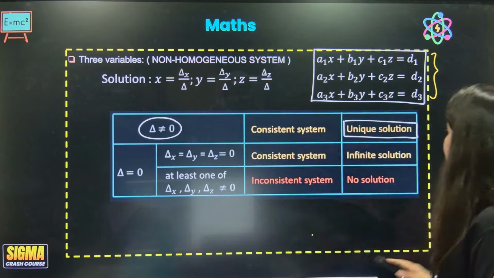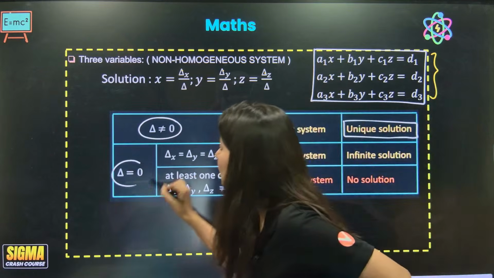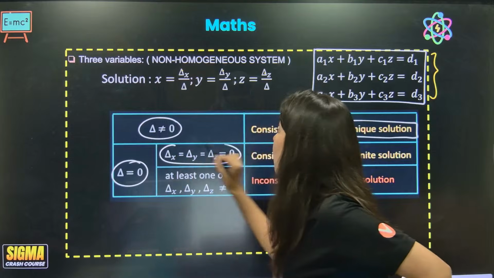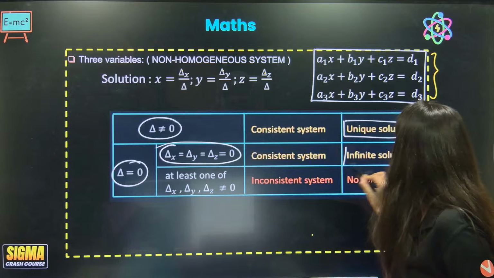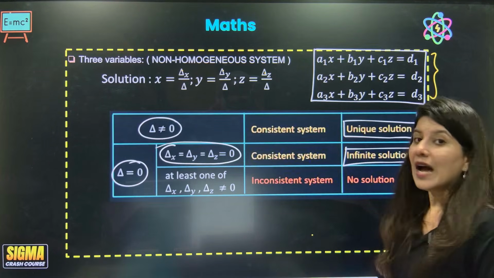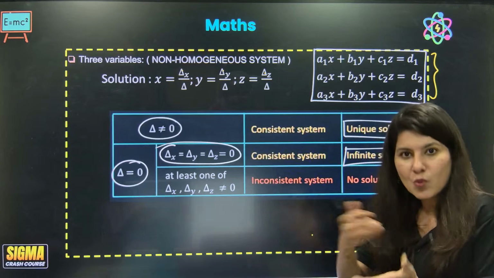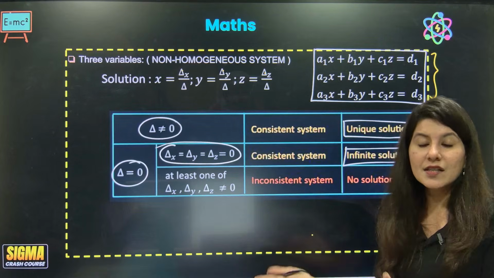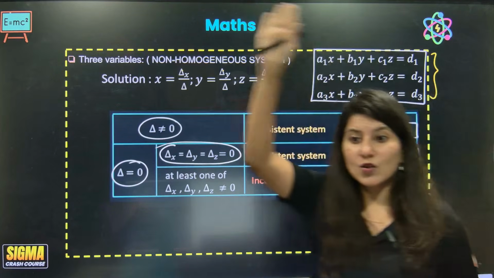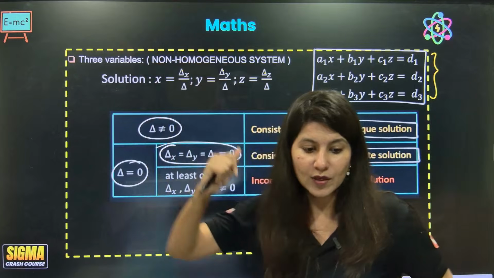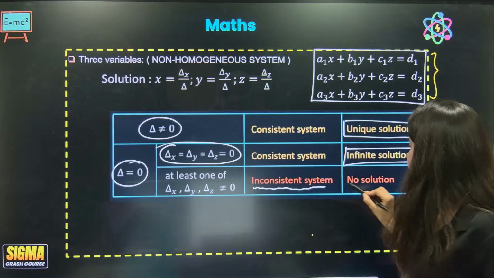So for infinitely many solutions: if delta is 0 and all 4 determinants are 0, then you have infinite solutions. And if delta is 0 but at least one of the remaining 3 determinants, del x, del y, del z, is non-zero, then there is no solution.